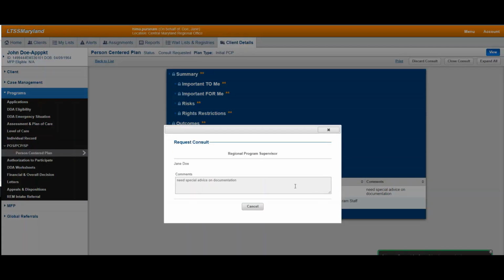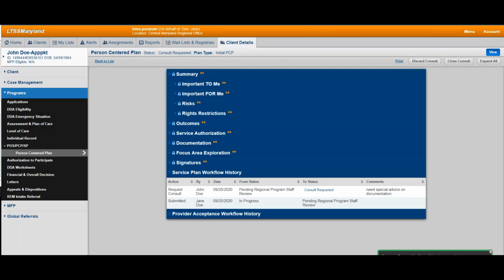As you see, I did click on the hyperlink and I see the consult requested was to Jane Doe and the comments on the requested consult. You also see that the Request Consult button is no longer visible. If the consult is no longer needed, the program staff can discard the consult by clicking on the Discard Consult button. We shall walk through that process now.